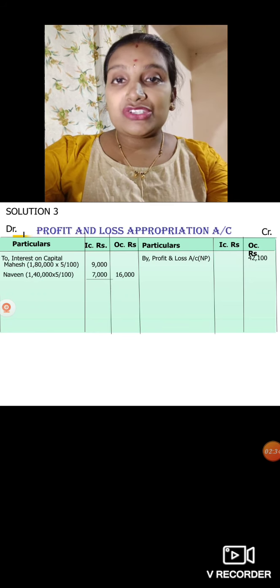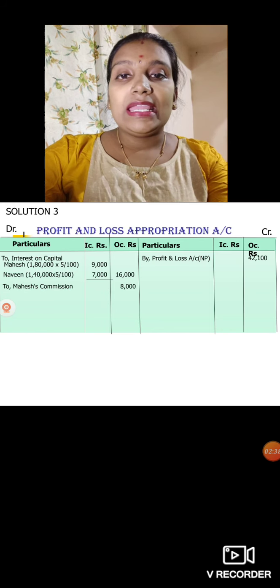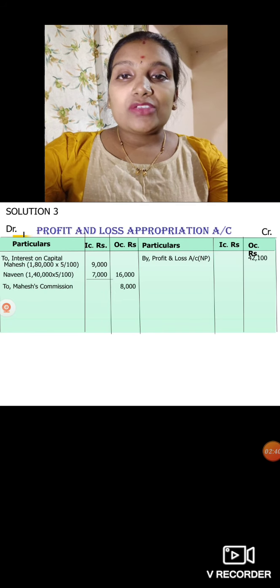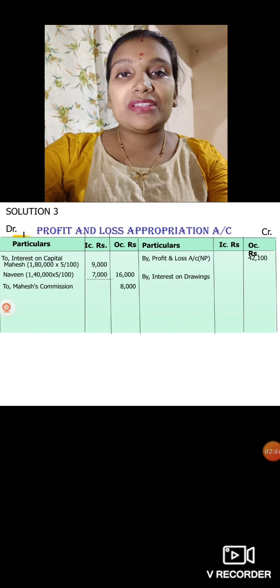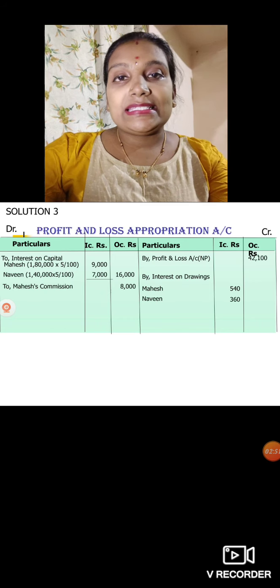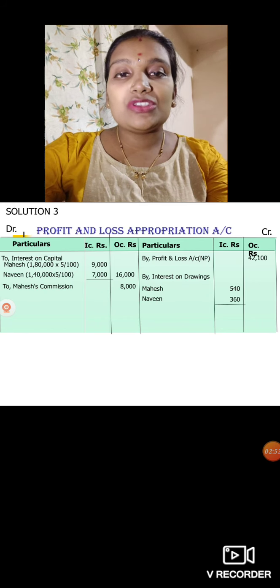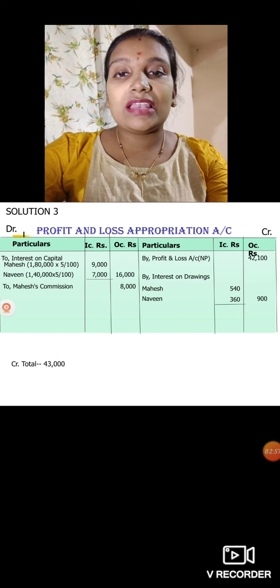Then annual commission, of whom do we have? Mahesh, right? To Mahesh's commission 8,000. No salary they have given, so directly we will record interest on drawings. Mahesh we have 540 and Naveen we have 360. So how much are we collecting from them in total drawings interest? 900. Now you should calculate the difference.